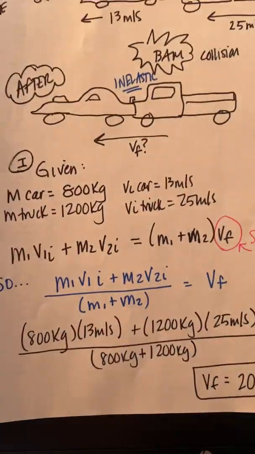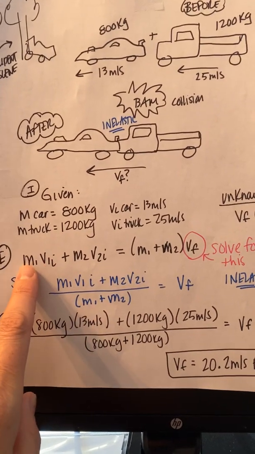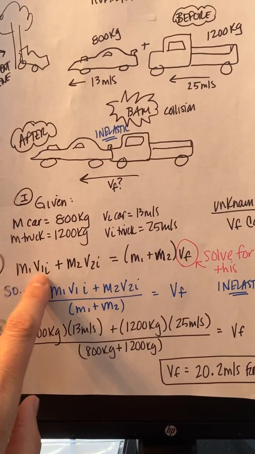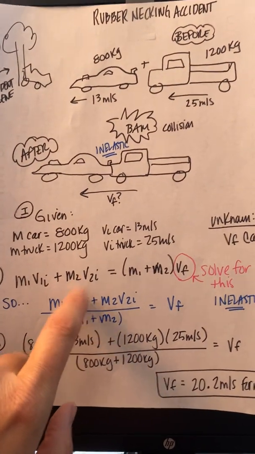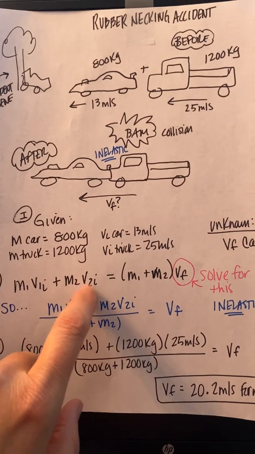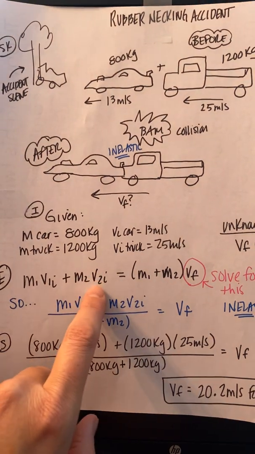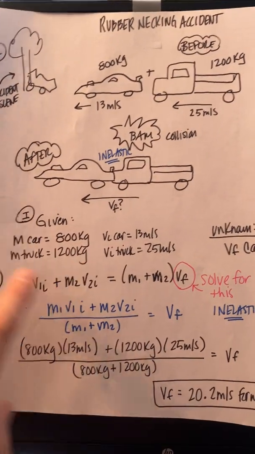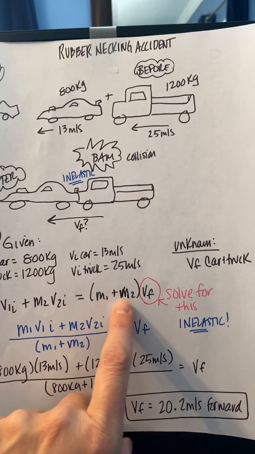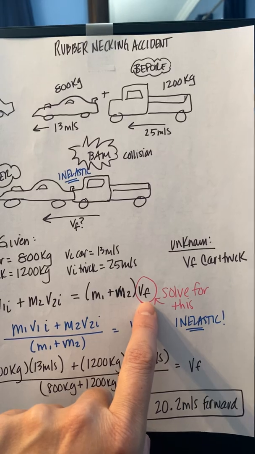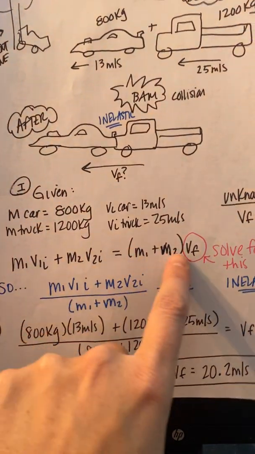So, we take a look here and we use our inelastic equation. So, it's mass times velocity initial of the first object, so that would be the sports car, plus the momentum, or mass times velocity initial, of the second object, the pickup truck. Momentum of the sports car plus momentum of the pickup truck before the collision equals the combined mass of the two, because they've attached together, times their total velocity together at the end. So momentum is conserved: before equals after.